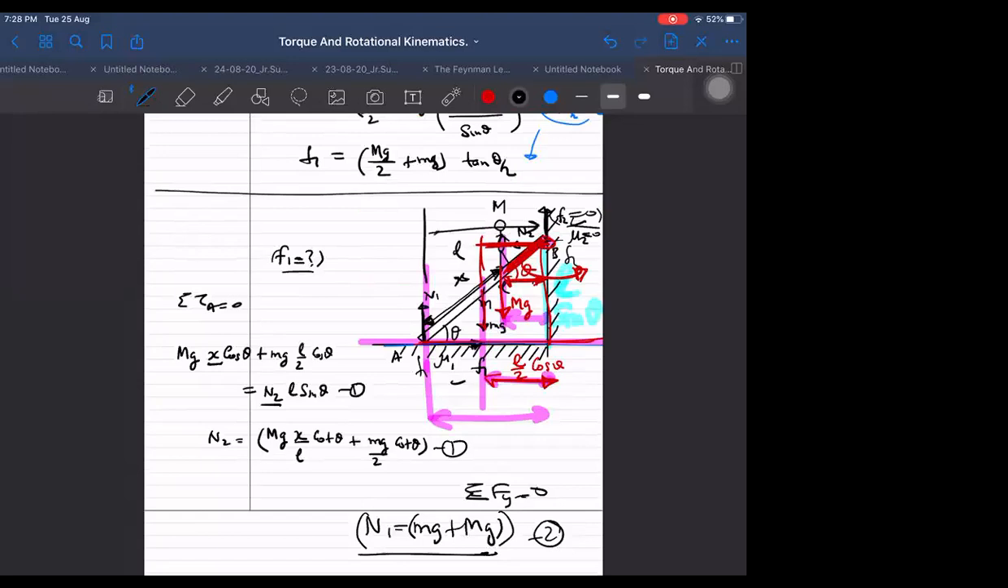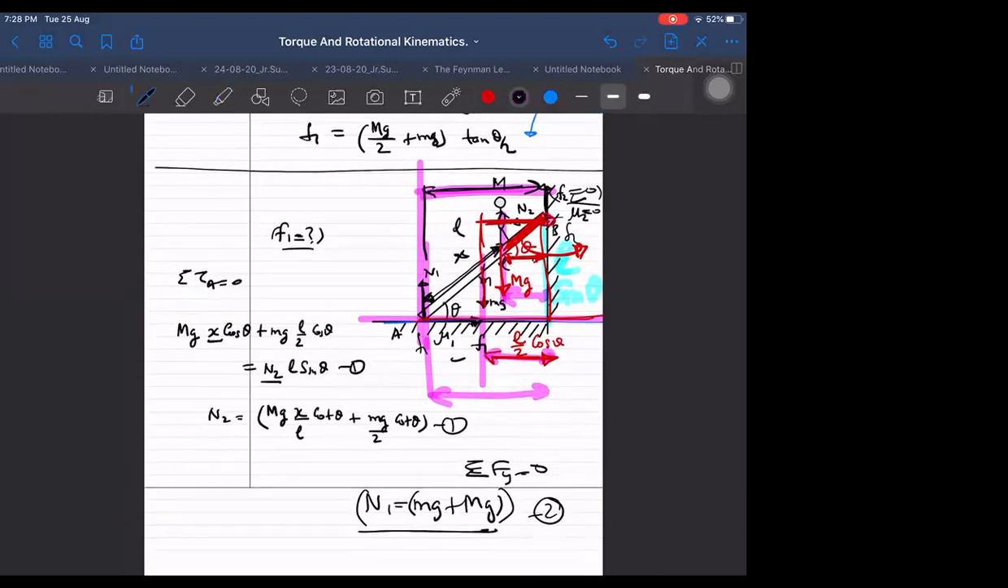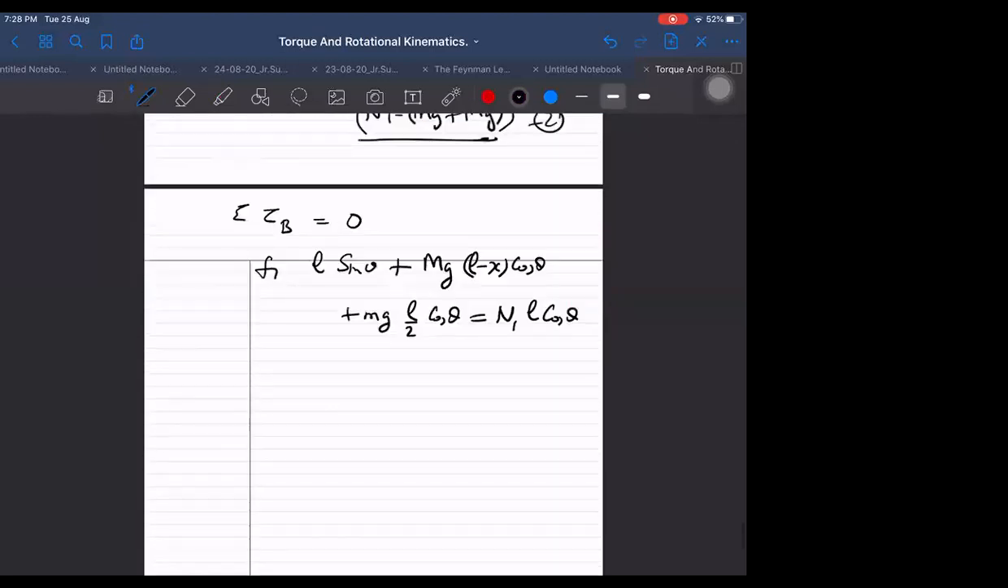N1 into this distance, L cos theta. This is the distance from N1, the line of force. And we have to substitute from equation 2. He is saying that I should take the component of N1. That also we can do. I can take the component of N1 in this direction, and then multiply by the total length L. N1 cos theta into L, or N1 into L cos theta. It is the same thing.